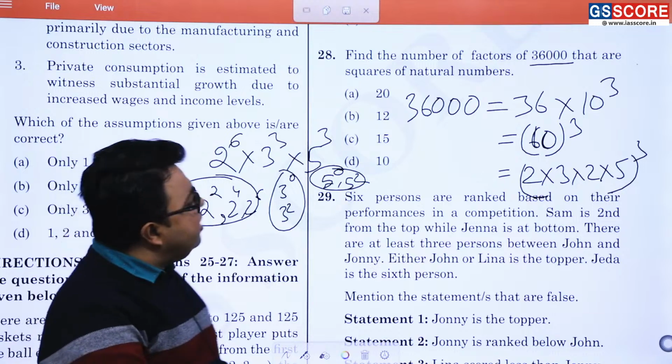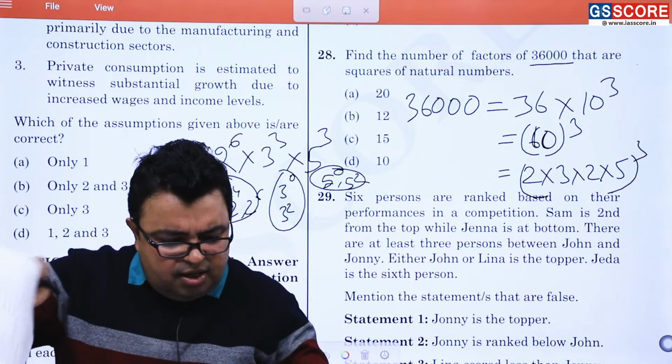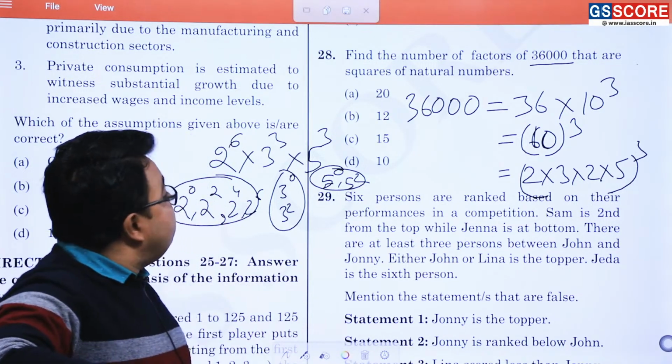Am I correct or not? Let me check it. It is not in the options. Let me check it. Where am I making the fault? What is the question number? Question number is 28.